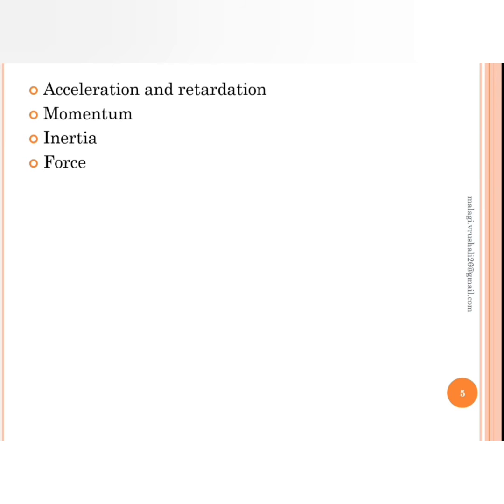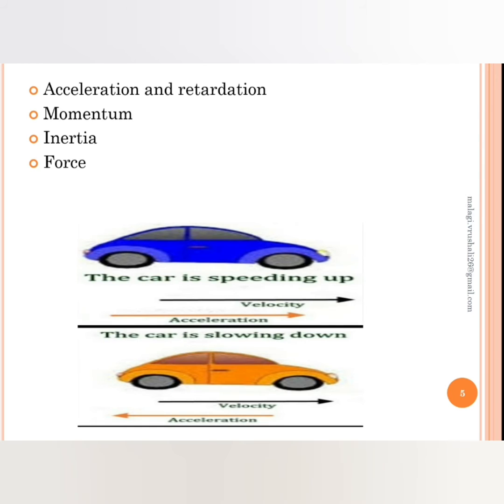Now we will understand what is acceleration and what is retardation. The change in velocity per unit time is called acceleration, and it is positive in nature, where the velocity keeps on increasing. But retardation is change in velocity per unit time in a negative way, where the velocity keeps decreasing, so that is called retardation.